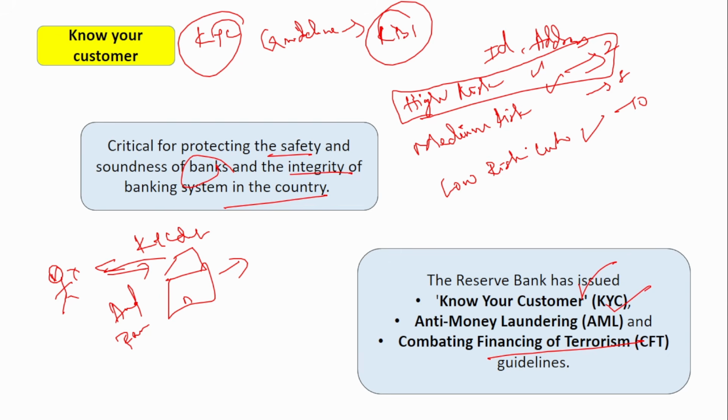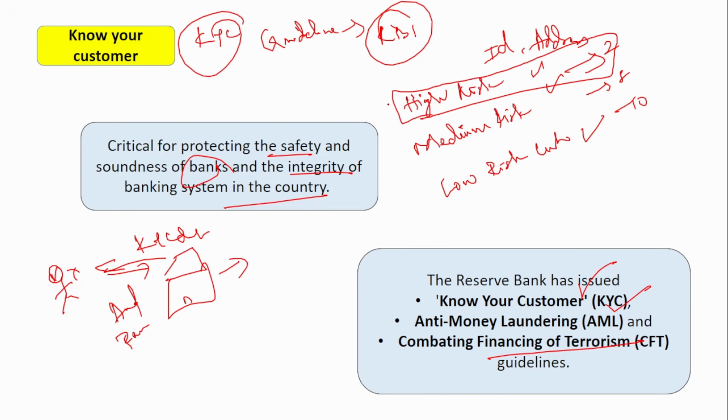What happens is that once the customer opens the account with the bank, after 1 year his address might change or his phone number might change, and he fails to update it with the bank. So it is better for the customer to come and update. Even if he fails to update it, the bank will ask him after a duration. So if you open an account today, after 1 month the bank is not going to ask you to come and give your KYC details again. There's a timeline.